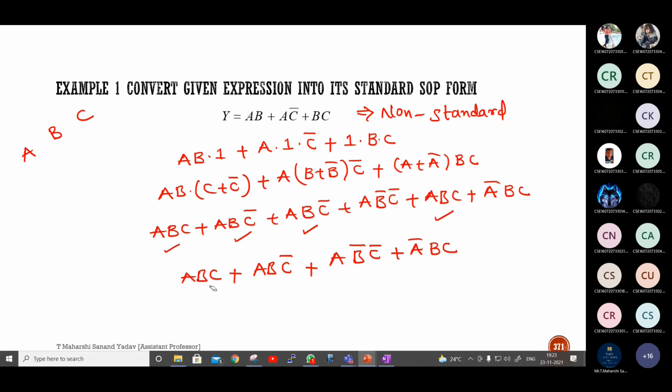But what I'm doing is converting it into standard form, so each and every term should have all the variables. Generally everyone makes a mistake by taking common here again and trying to minimize, and then all the variables get cancelled. So you should not do that. This is the answer. I'm converting this into standard SOP, which means each and every term should have all the variables, either in complemented or uncomplemented form.